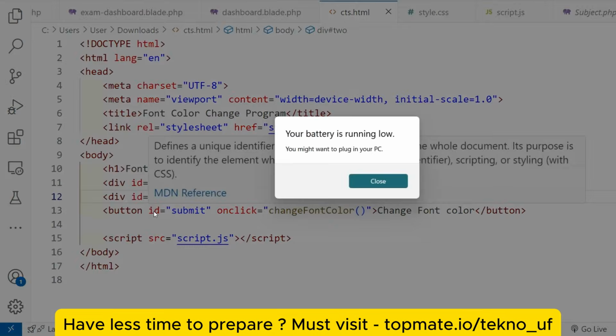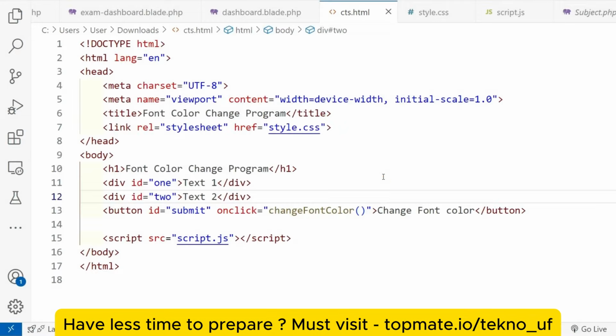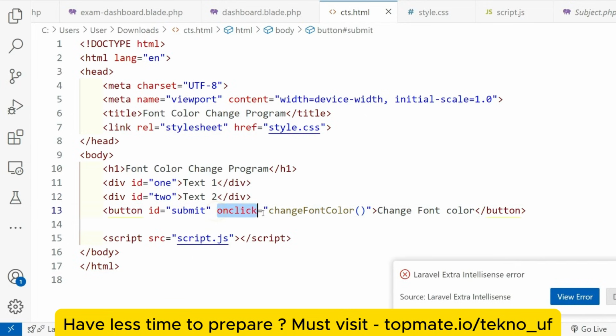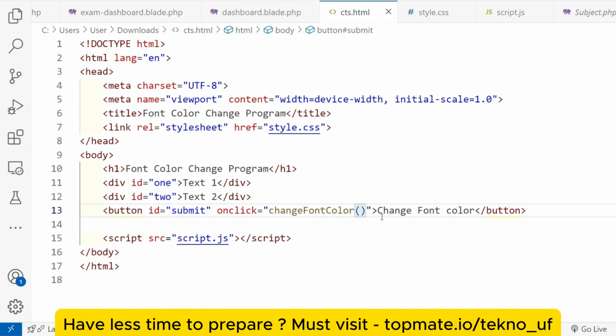Then there is a button with id submit and the label change font color. When it is triggered, the function change font color will be called. So when we click on this button, this event will be triggered, that is change font color. We have linked the style.css, that means CSS, and also the JavaScript.